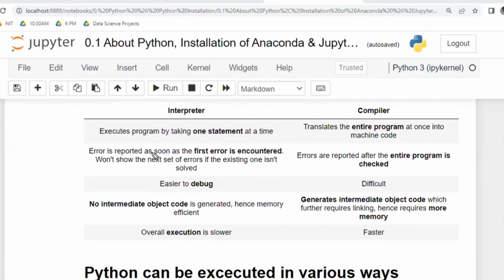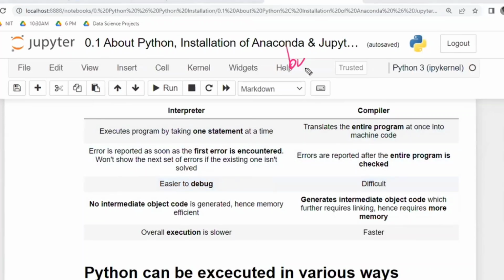So the error will be reported as soon as the first error is encountered. The moment it gets the first error, it is going to show it and won't show the next set of errors. Even if there are 10 errors, it will not show them. It will show only one error at a time. So it is easier to debug.